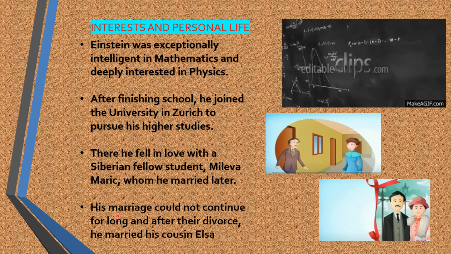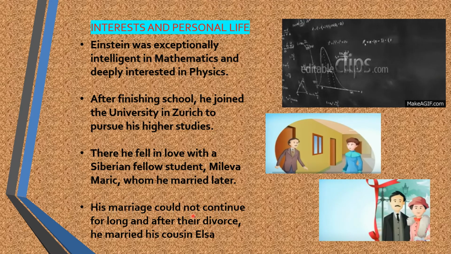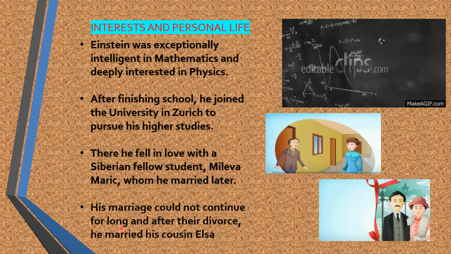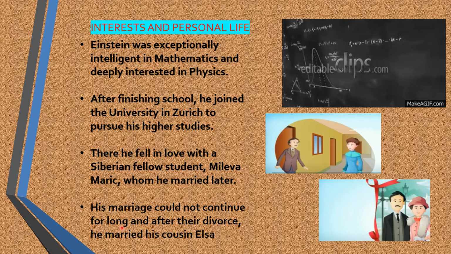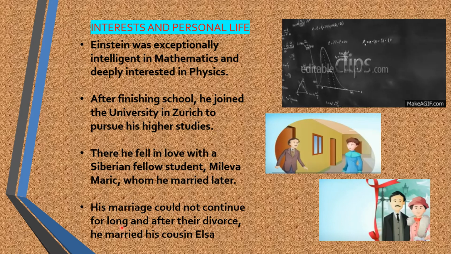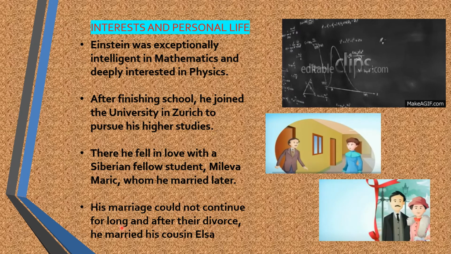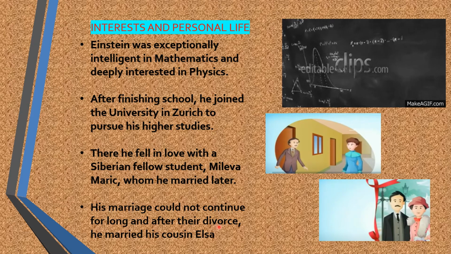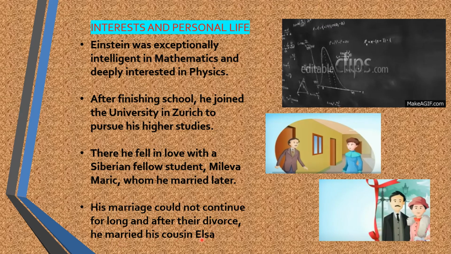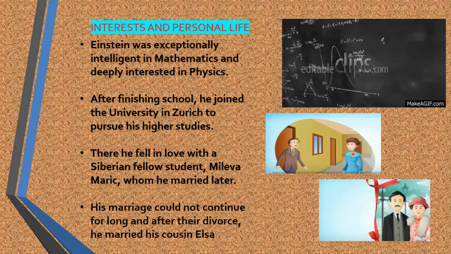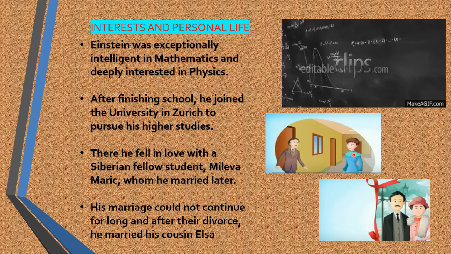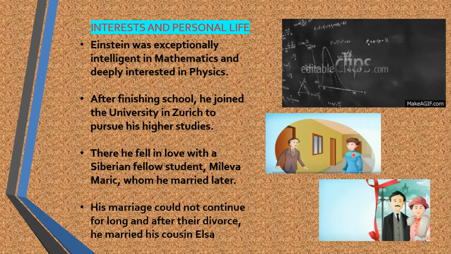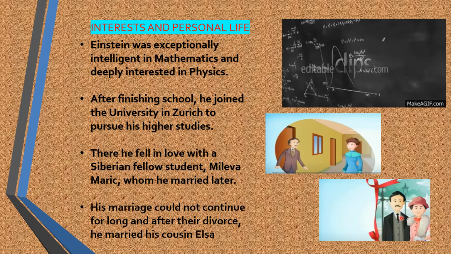His marriage with Mileva could not continue for long because they had a difference of opinion in the later stage of their married life. And after the divorce, he married his cousin Elsa. So he divorced Mileva and married his cousin Elsa.